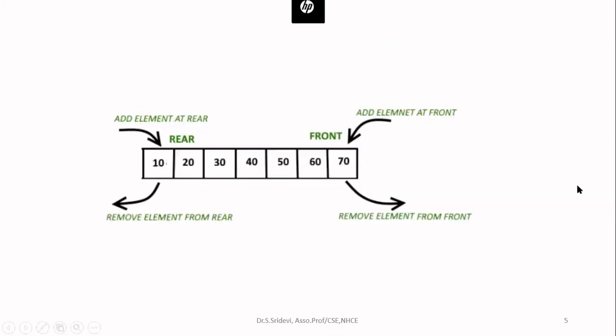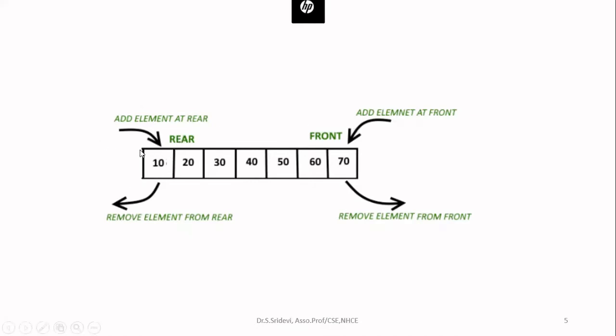Now let us see one diagram to understand the DQ. So here we have a queue which contains 7 elements. It has a rear end as well as a front end. All queues will have 2 ends because you will perform insertion at one end and deletion at the other end. So 2 pointers will be there. One is the rear pointer, another is the front pointer.